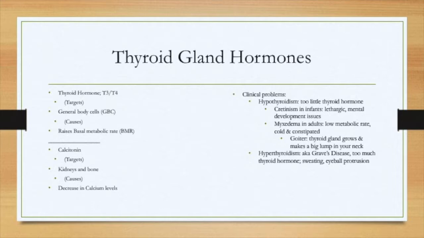For clinical problems, you have hypothyroidism, which is too little thyroid hormone, and then you have cretinism in infants, which causes lethargy and mental development issues. Myxedema in adults is low metabolic rate, cold, and constipation. You also have goiter, which is when the thyroid gland grows and makes a big lump in your neck. Hyperthyroidism, aka Graves' disease, is too much thyroid hormone, sweating, eyeball protrusion as well.